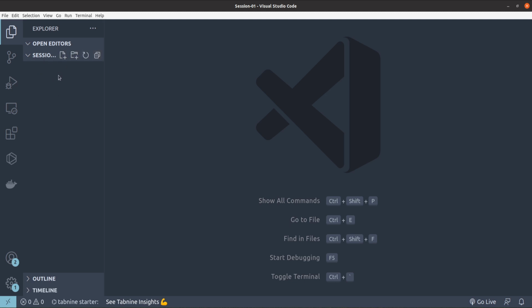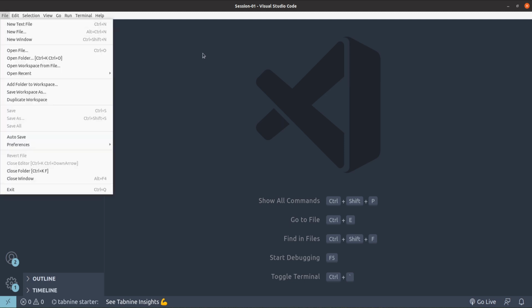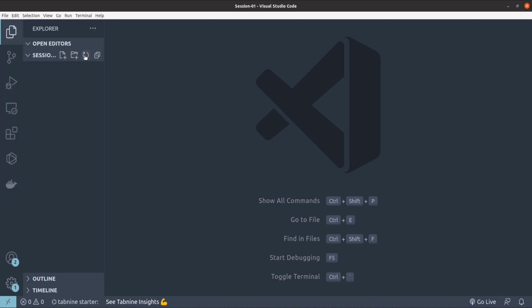In this session 1 folder, here you can see an icon, or you can create a new text file from here, right? But I would suggest using these icons. This will make it very easy and very quick. So I'm creating a new file.